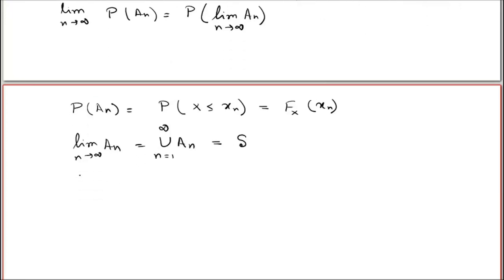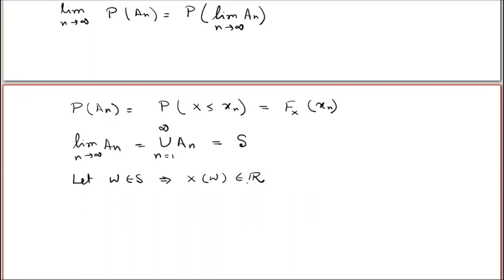Well, let omega belong to S. We need to show that omega also belongs to the union of An. That means omega belongs to An for at least one n. So X of omega is a real number.